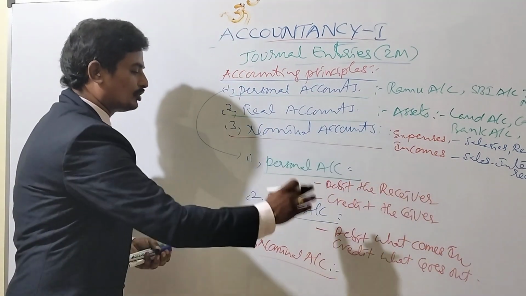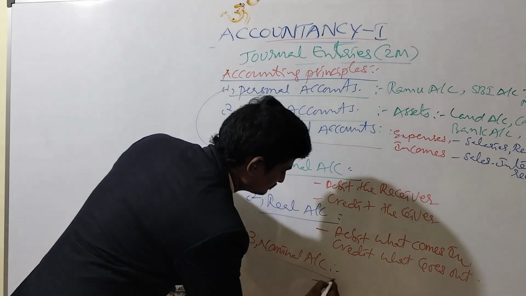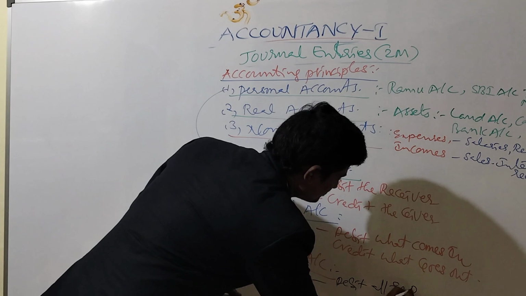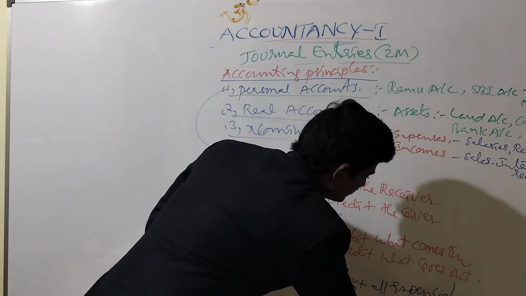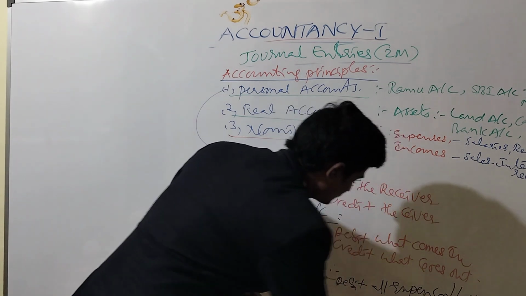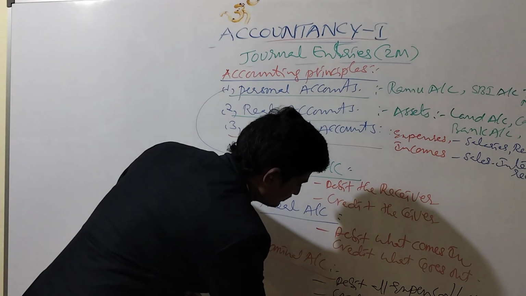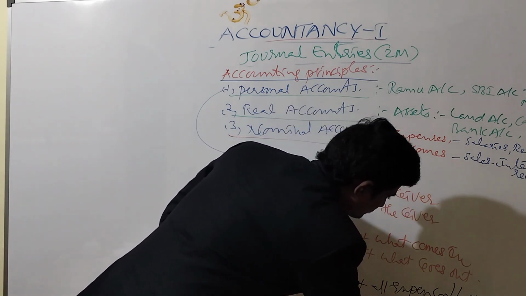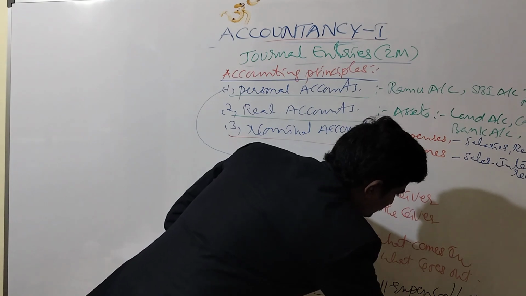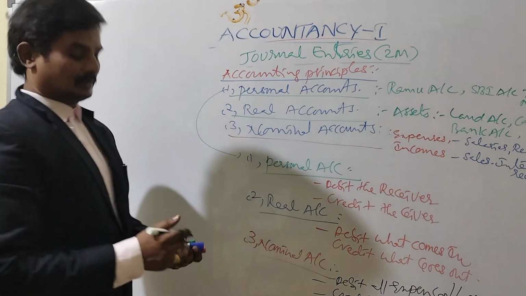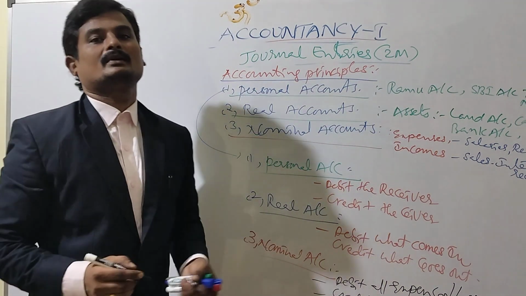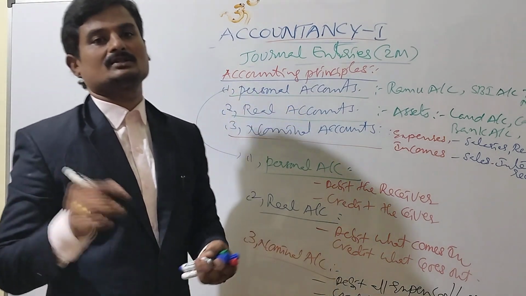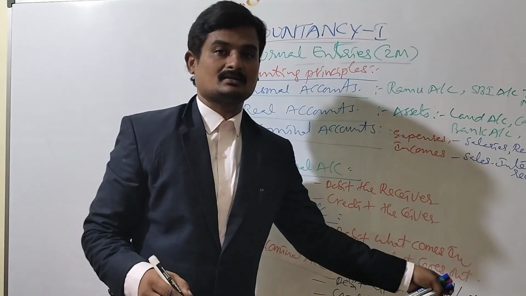And the principle for a nominal account is: debit all expenses and losses and credit all incomes and gains. So if you find any expense aspect in the business transaction, you have to debit it.